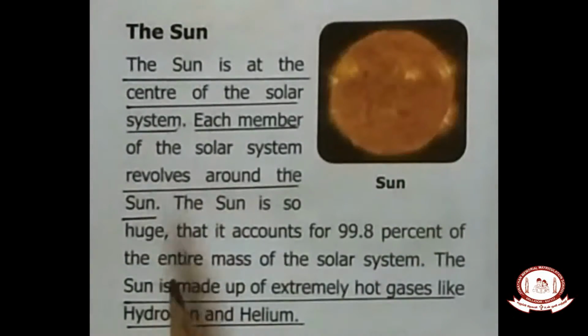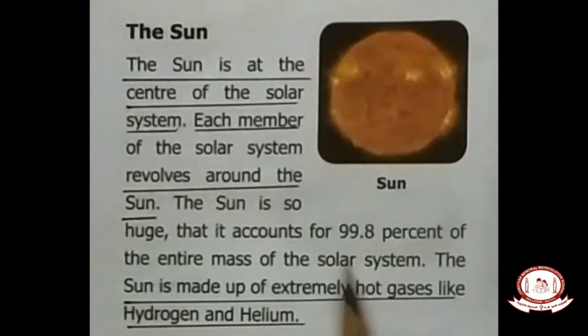99.8% of the entire mass of the solar system. So we know that the solar system comprises planets and many meteoroids and many satellites. But all the 8 planets and natural satellites comprise only 0.2%. See? So the sun is very huge. 99.8% of the entire mass of the solar system. It is so huge.